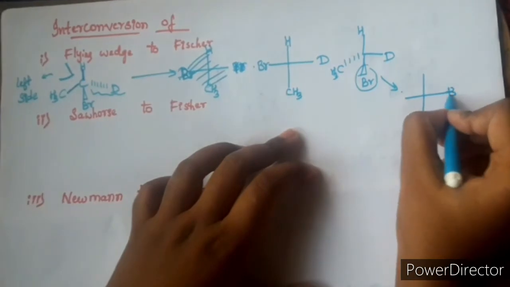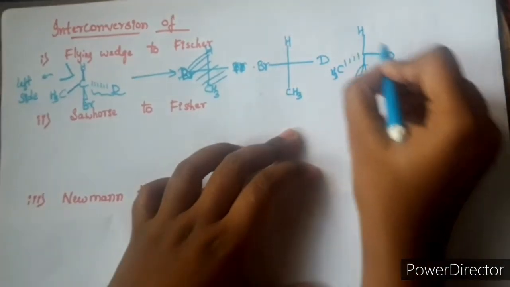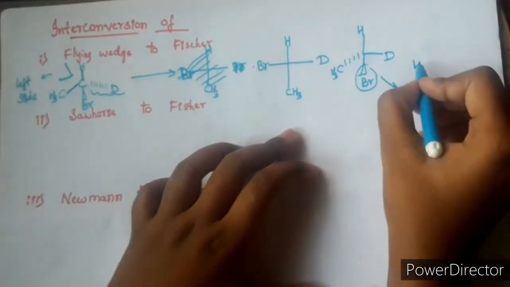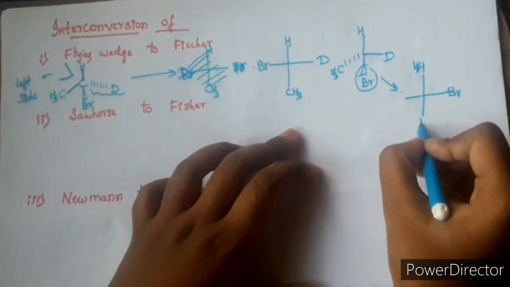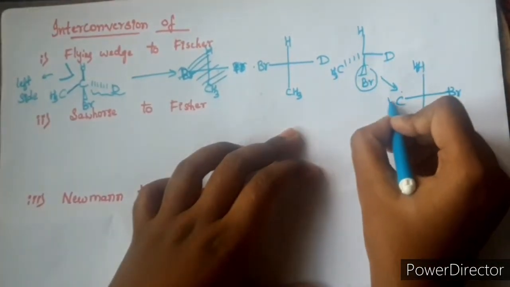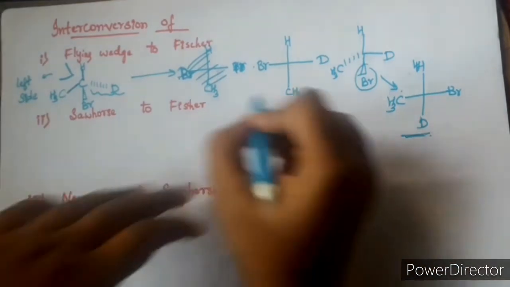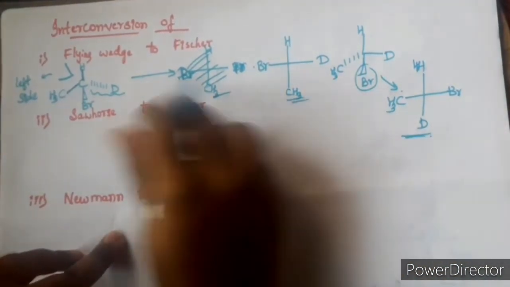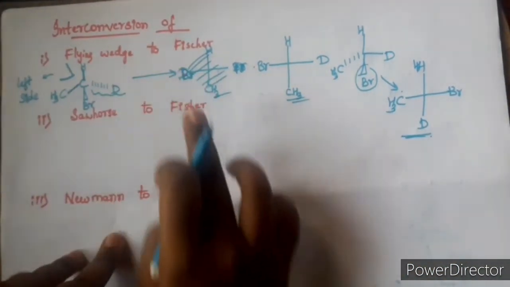So Br comes here. H, the groups on the plane, will be written on the vertical line. H, D and CH3 come on the left side. Like this, we will convert a flying wedge to Fischer.